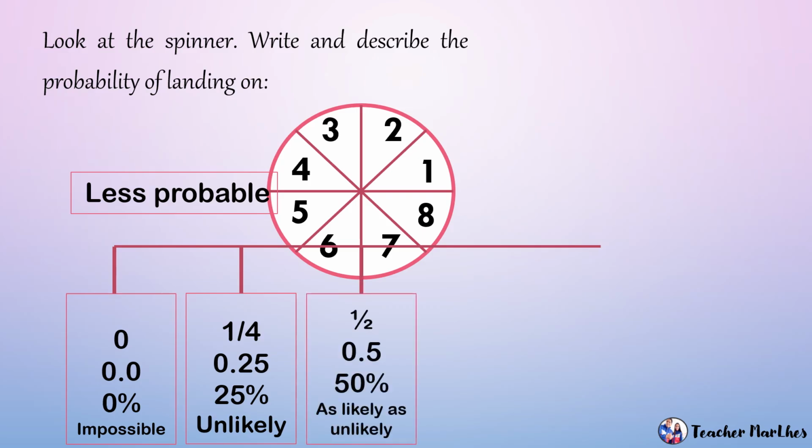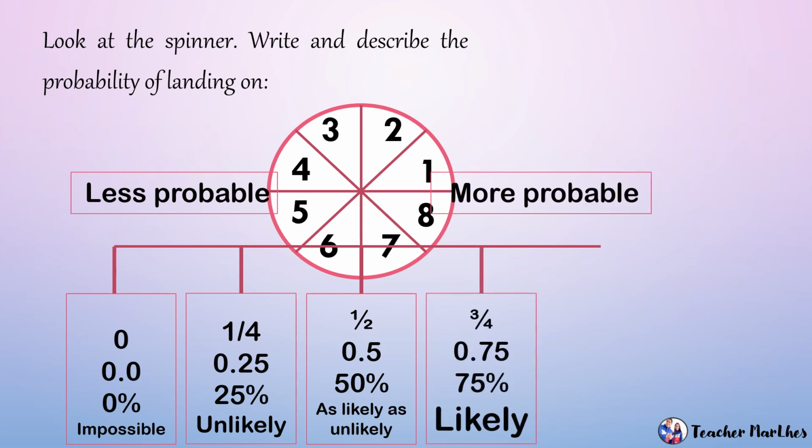Then, for 50%, it is as likely as unlikely. So, 50-50. Pwedeng mangyari, pwede ding hindi. So, 50-50 yung chance na mangyari yung isang event. Then, for the more probable, we have likely to happen, which is 75%. Malaki ang chance na mangyari yung isang event. So, pwede ditong 78%, 80%, 90%, pero hindi po 100%. Because kapag 100% na, ibig sabihin, sigurado, certain na mangyayari. It is certain to happen.